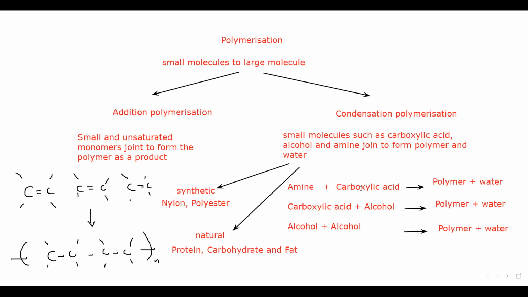What about alcohol and amine? Like why I did not write the other combination? Alcohol and amine do not react. So if they don't react, they cannot form a polymer. The reactions are only possible when amine with carboxylic acid, carboxylic acid with alcohol, and alcohol with alcohol. Other reactions are not possible.